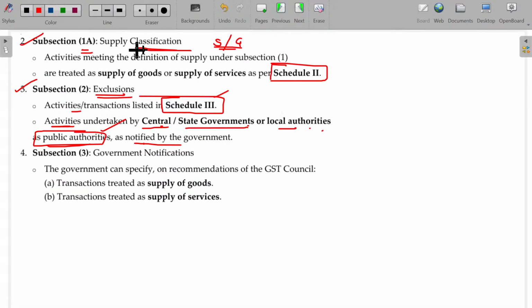And Schedule number 1A is all about classification. The supply I have made now falls under goods or services, but the classification currently has no importance. Whether it is goods or supply of services, the tax rate may be more or less the same. Anyhow, a small clarification is given under Schedule number 2. Some supplies will be considered as goods, some as services. Especially the confusion points are catering, work contract and building. In case of catering and work contract, there will be a material component as well as a service component. In that case, both will be considered as composite and named as supply of services only.